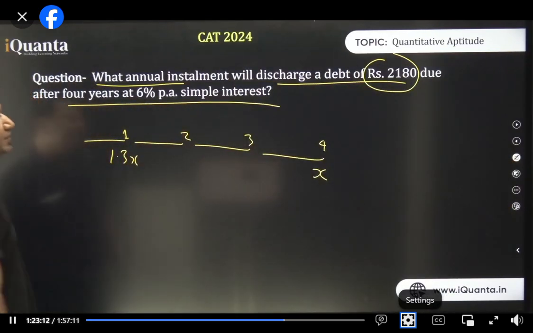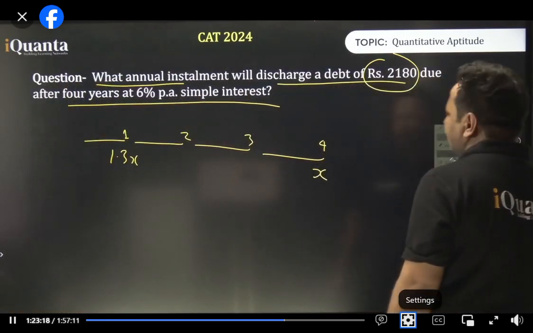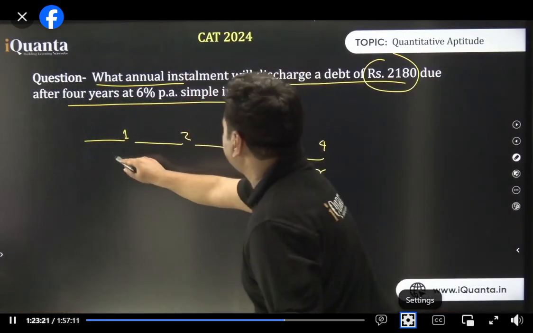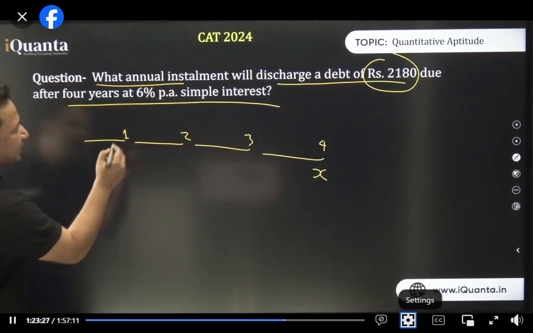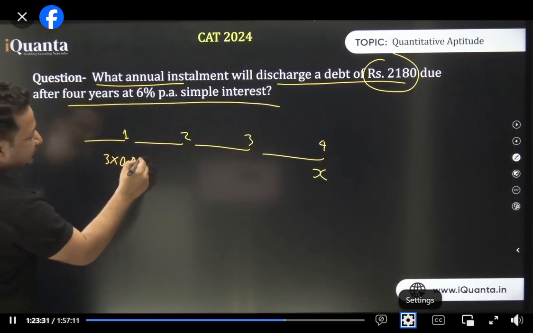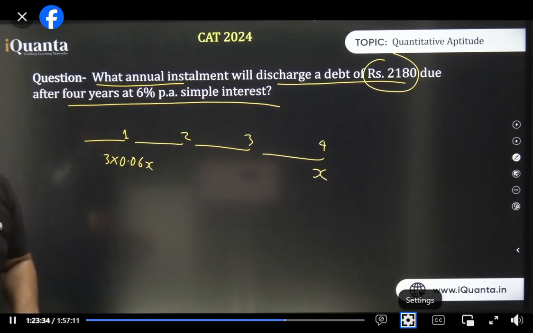1.3 times X, isn't it? Look, I'll make it simpler. So after a year, we have to pay for 3 more years. That makes it 3 into 0.06 times X. It makes sense? Yes or no? Does it make sense?